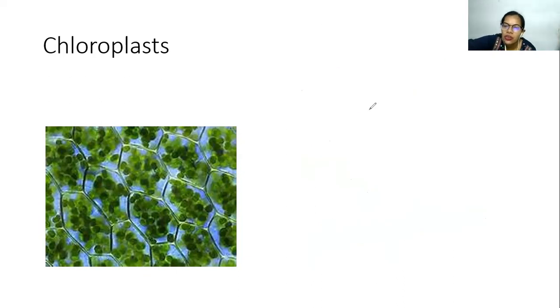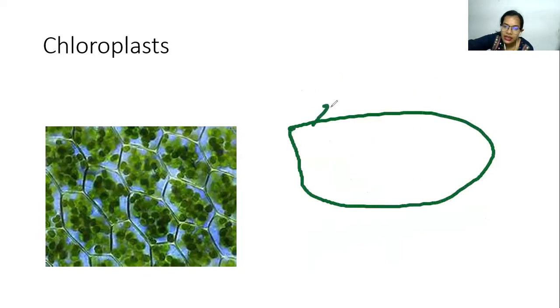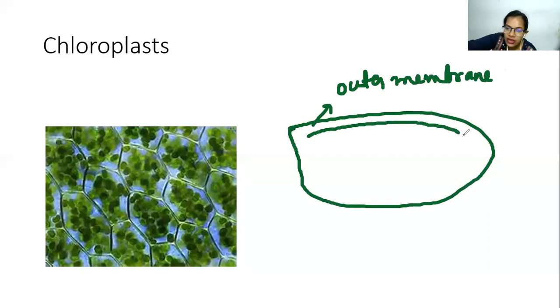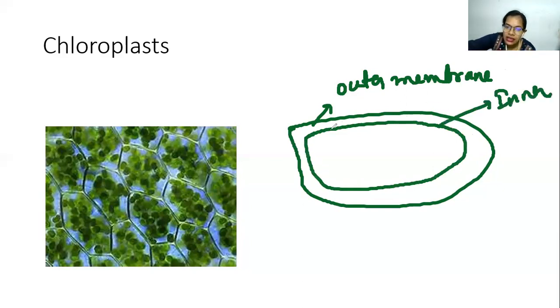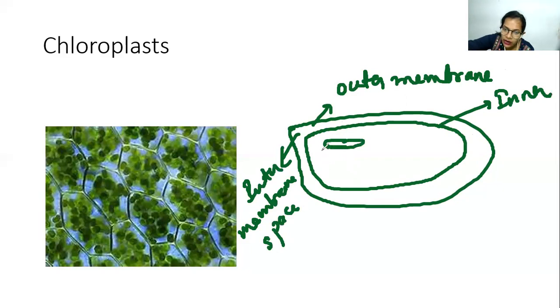Now, if you see the structure of the chloroplast, inside the chloroplast again the outer membrane is there. Then, similar to mitochondria, we have got the inner membrane. This is the inner membrane. Then again, this is the intermembrane space. So these three things are similar to mitochondria. Then we have got something called thylakoids, which are present like stacks. Correct? So they are also attached. So these are called the thylakoids.